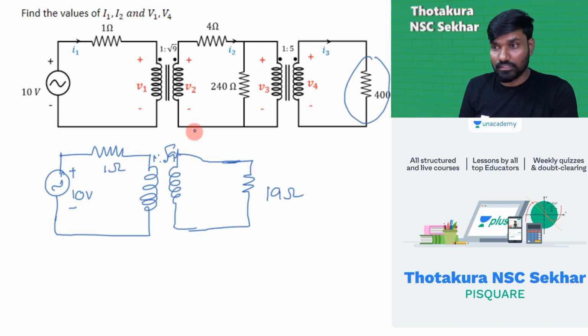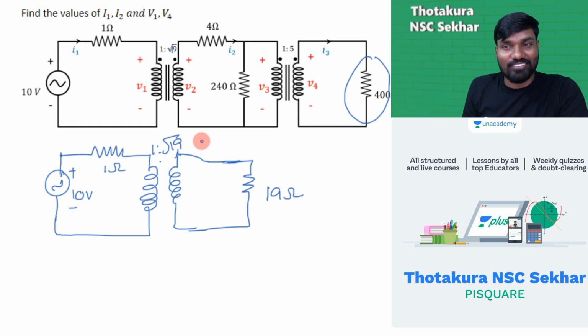It's actually, sorry, it's 19, sorry guys. This is 19, not 9. 1 is to root 19, I mean. If it is 9, why give 9? Simply they would have given 3, right? Okay, it's 19.